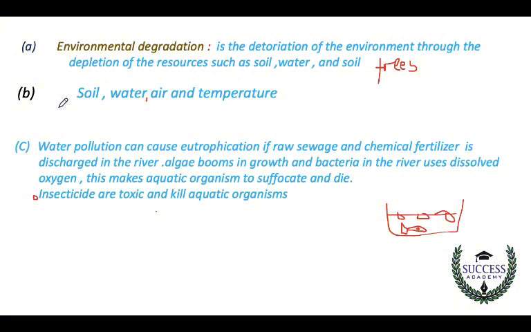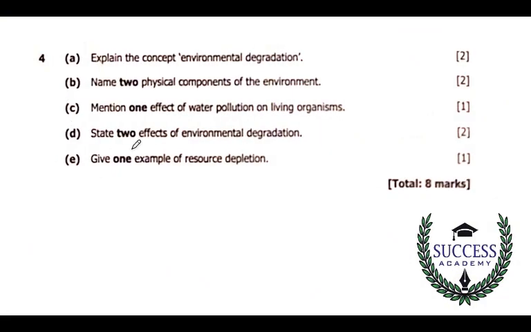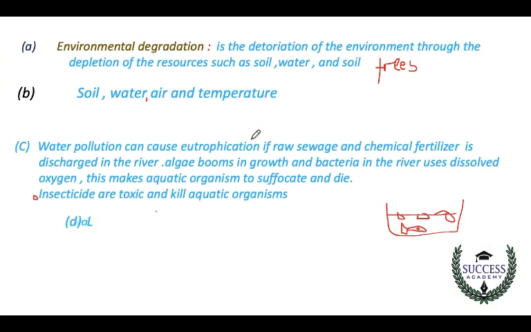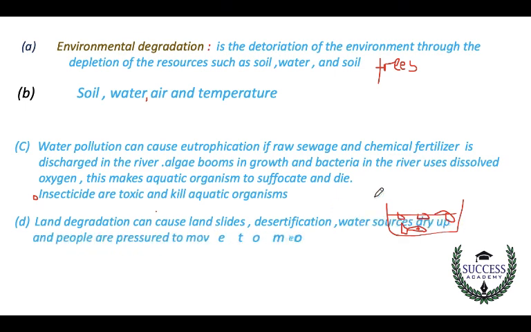And then on the other side we have this other question: state two effects of environmental degradation. Environmental degradation has some effects. It causes landslides. Those who take geography will remember what we call landslides. A landslide is where rocks fall off as a result of gravity. When that happens, it can cause damage to people.